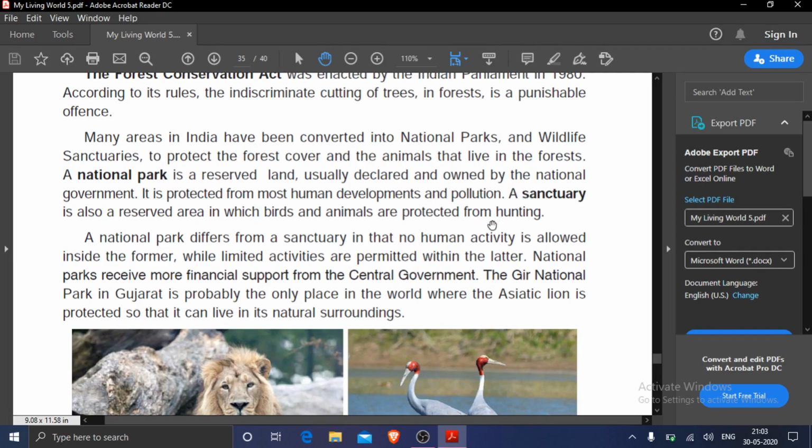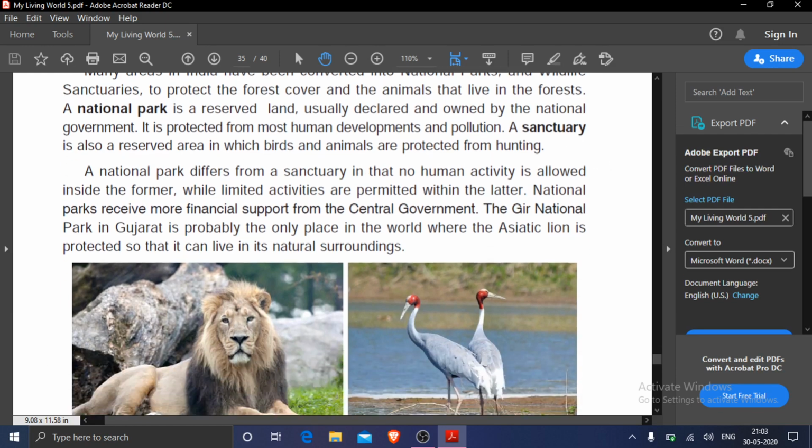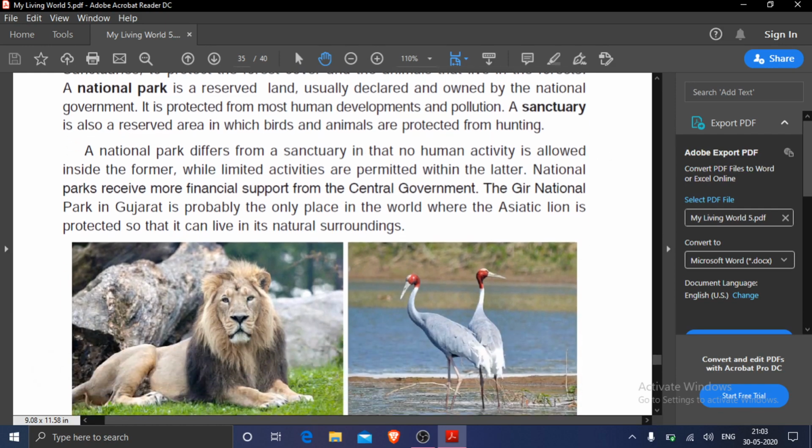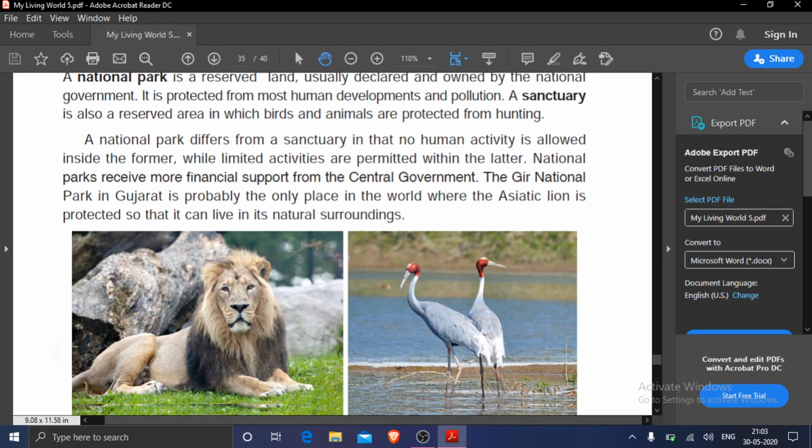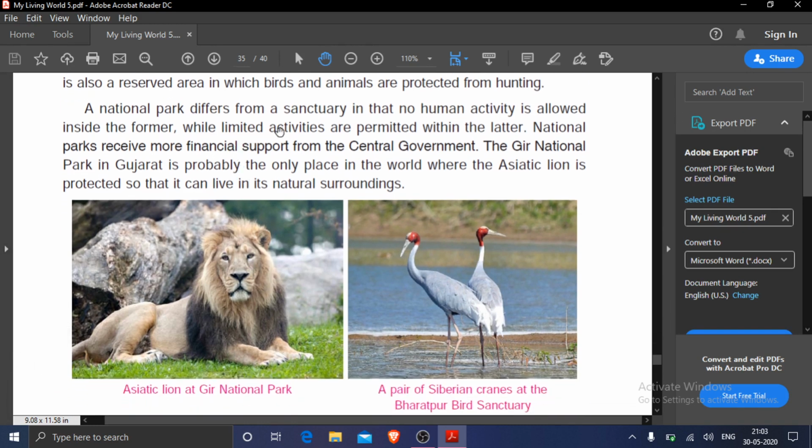Now, wildlife sanctuaries. What is a sanctuary? A sanctuary is also a reserved area in which birds and animals are protected from hunting. No one can kill birds or animals in a sanctuary. But there is a difference between a national park and a sanctuary. A national park differs from a sanctuary in that no human activity is allowed inside the former.